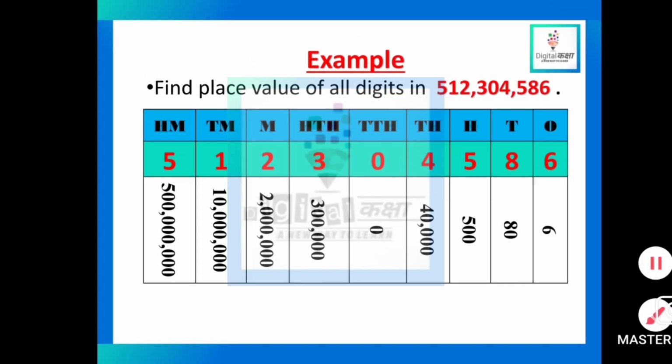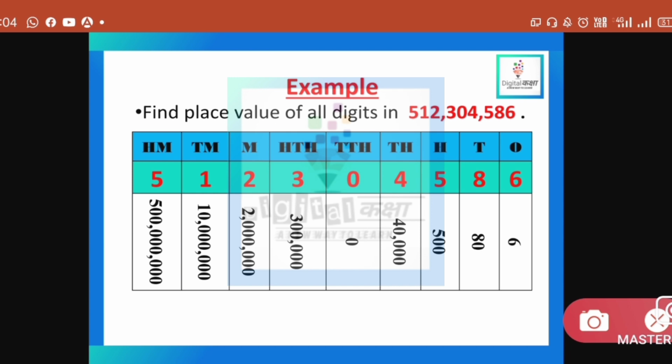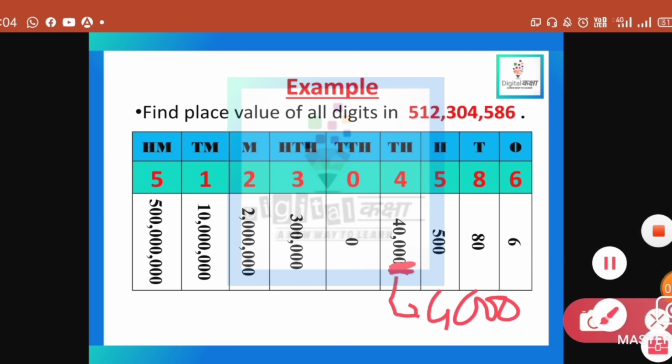Similarly, you will have 4 at the 1000 place. Here is some problem, this 0 will not be here. The place value of this 4, because 4 is at the 1000 place, will be 4000. That was a typing mistake, sorry for that. Now we will see 100. 5 is at the 100 place, so the place value of 5 will be 500.